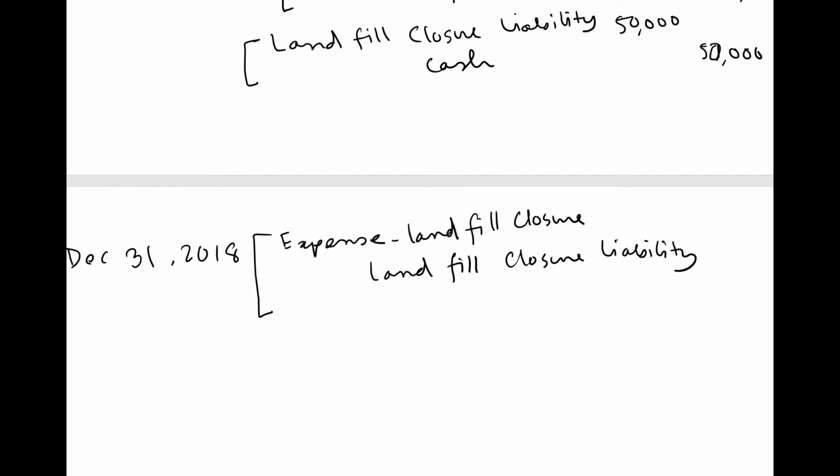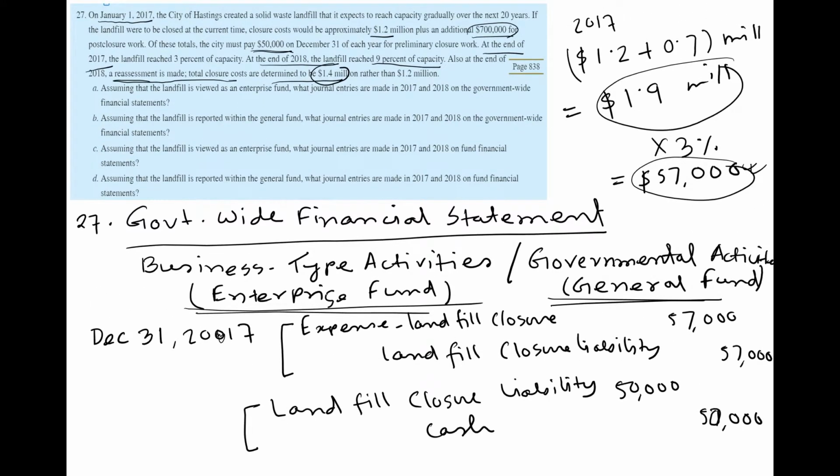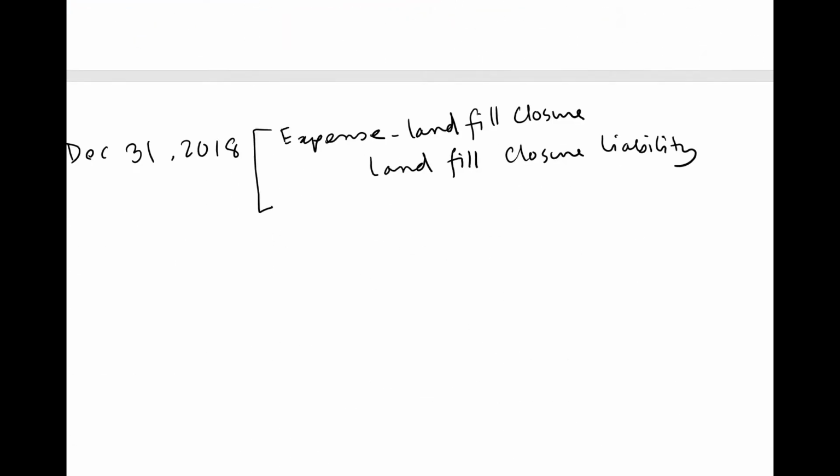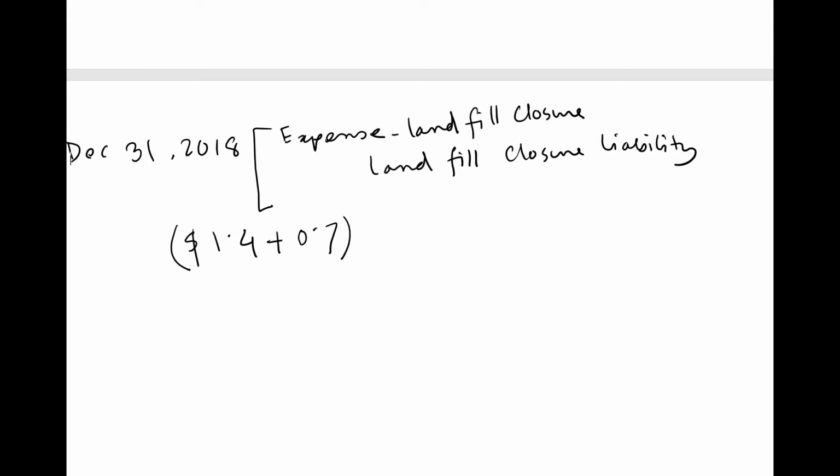Now we will do the journal entry at the end of 2018, and what we just saw is that here they reassessed the closure cost. Now it is 1.4 million and they have post-closure cost. So basically at the end of 2018, if we need to find out the total cost, here their closure cost is 1.4 million and post-closure cost is 700,000. Basically that was the same as it was before, that means 0.7 million. So the total cost turns out to be 2.1 million.